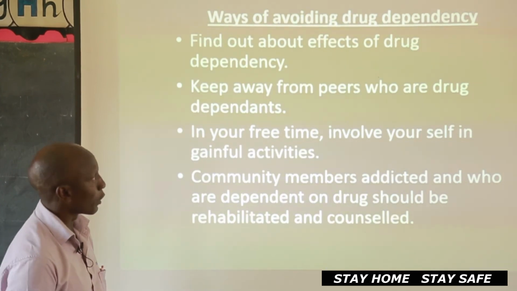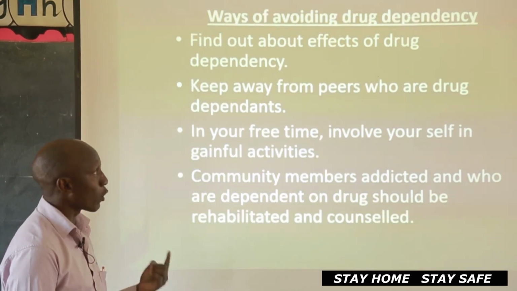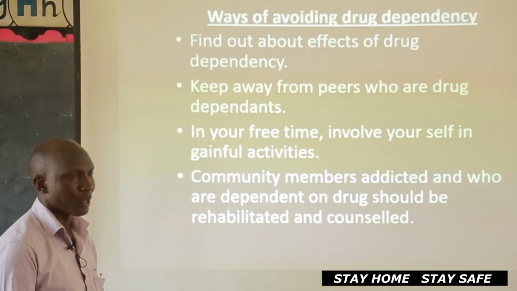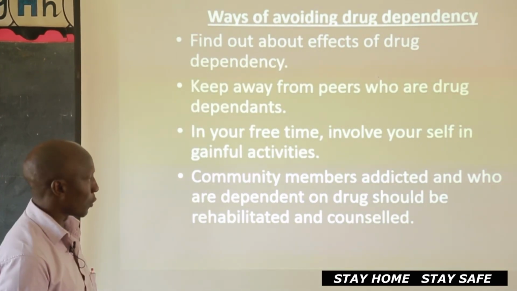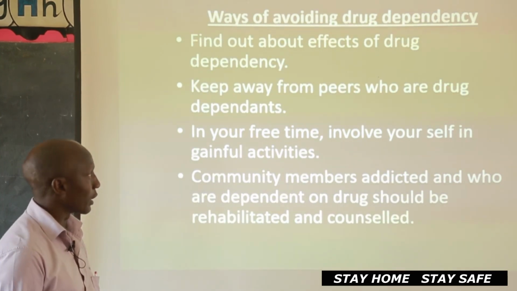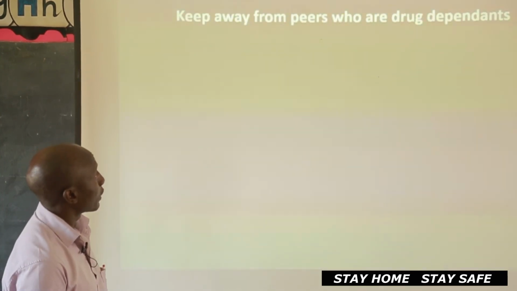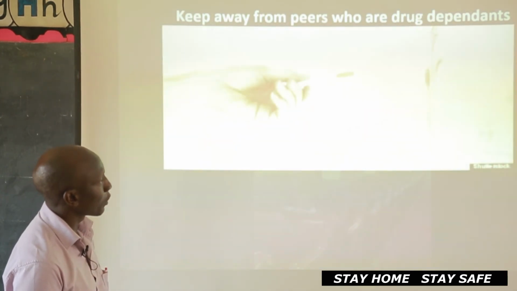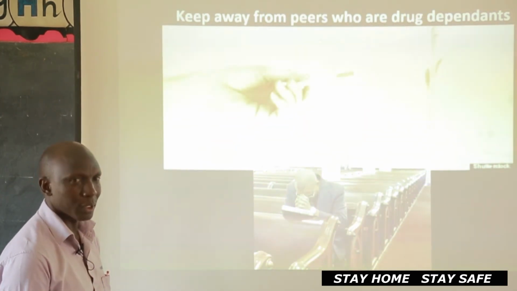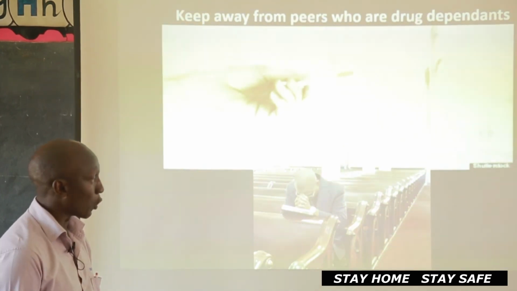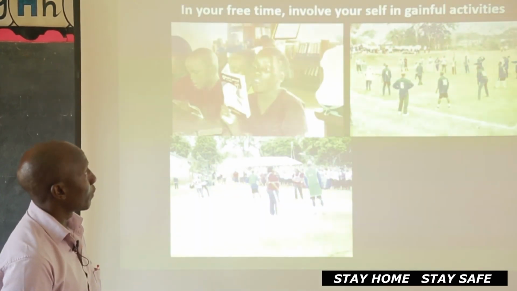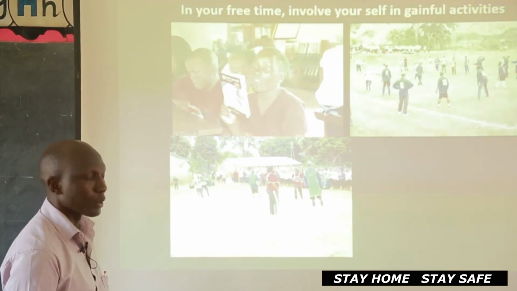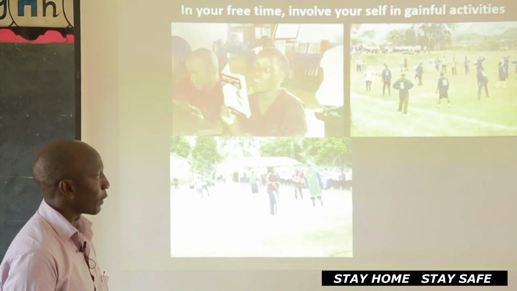So let me hope my children understand the ways we can avoid these drugs. But above all that, avoid the bad peer groups, because these are the main ones who can influence you into starting to abuse these particular drugs. So let me hope you have been good and taking care of yourself. So we're saying keep away from peers who are drug dependent. If somebody convinces you, try to take this cigarette, please say no. And that no must mean a no. In your free time, involve yourself in gainful activity. Read a book. Go for sports. You will not think of those drugs which will affect you in the long run.